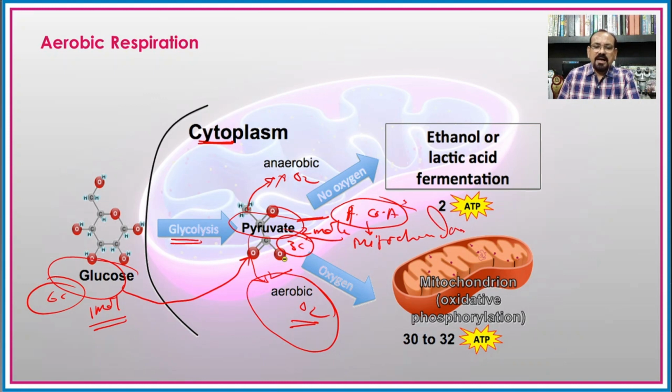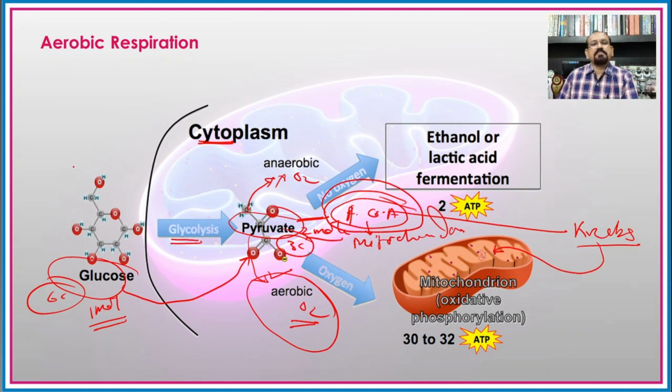And this acetyl coenzyme A is a substrate for the Krebs cycle. Means here all the enzymes which are needed for the Krebs cycle are present on the inner mitochondrial membrane. And hence here the oxidative decarboxylation and the Krebs cycle both are carried out inside the mitochondria.